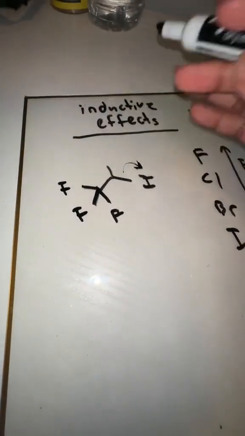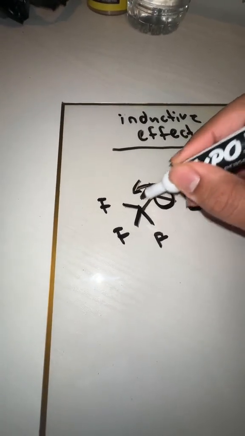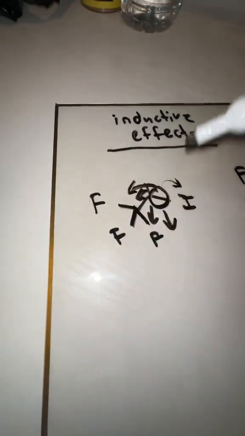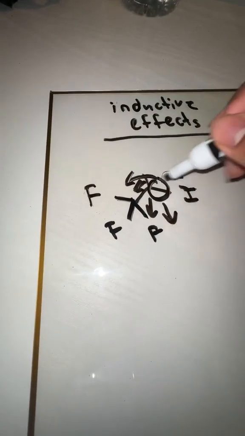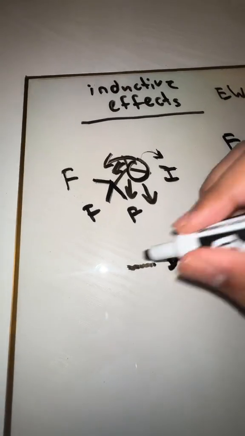Fluorine, electronegative, really electronegative, it really wants electrons. So over here, this bond, it's pulling away electron density at a greater amount than, let's say you had a chlorine over here, or bromine or iodine. The fluorines are going to pull away electron density at a much higher amount. And when you pull away electron density from this bond, that makes the bond really weak. Think about a really weak bond. It's so easy for this good leaving group to just straight up break off. That's why inductive effects and leaving groups are opposites.